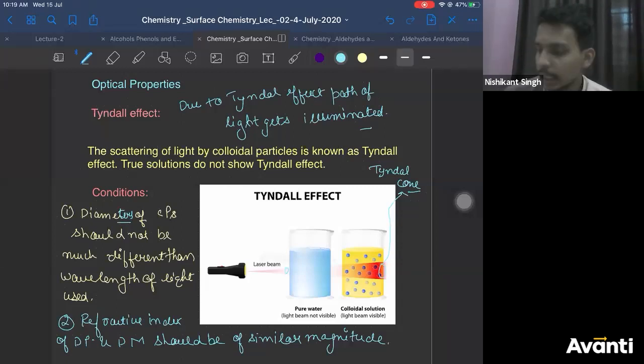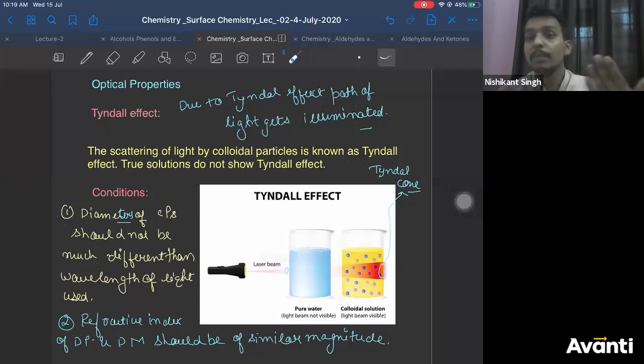Reason for the second condition. Ravi Kiran, I am repeating it, I guess for the second or third time. If the refractive indexes of the dispersion medium and dispersed phase are much different, it means light travels from rarer to denser. This is the principle of refraction. So the light will travel from one medium to the other and bend more.